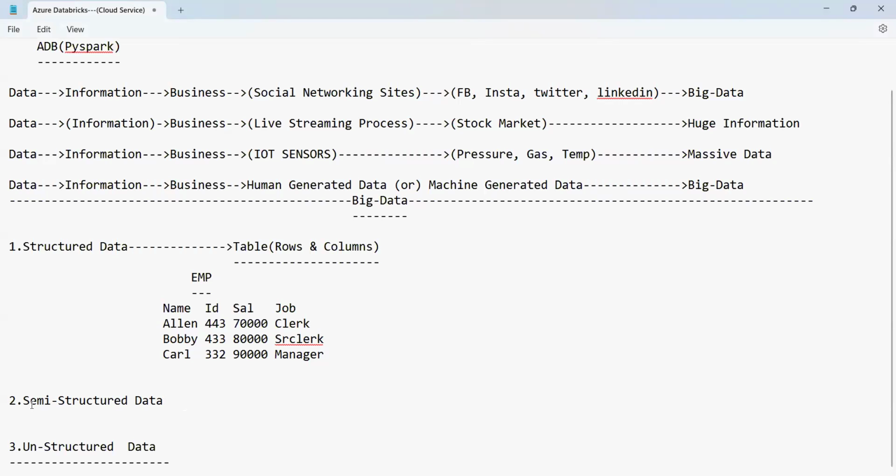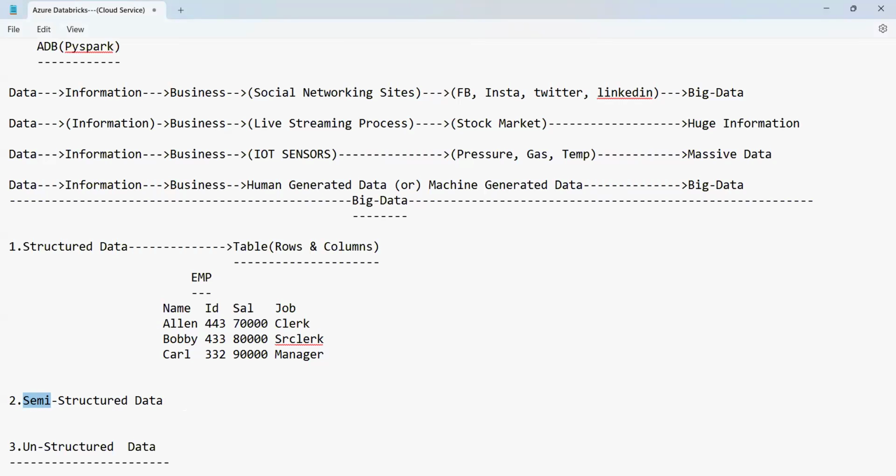Now, what do you mean by semi-structured basically? Semi-structured, semi means what, guys, everyone? Semi-structured means it is not fully structured. It is not kept in the form of proper rows and columns, but still it has some structure, guys.